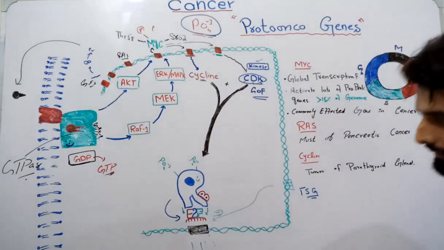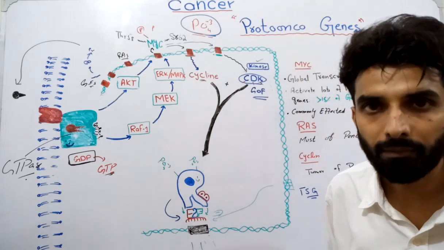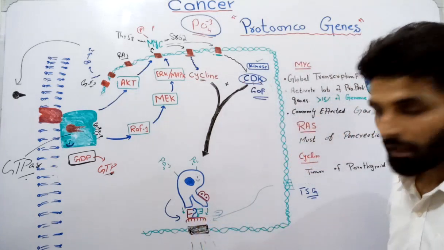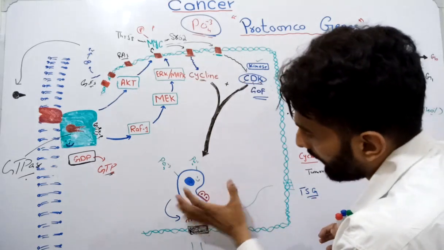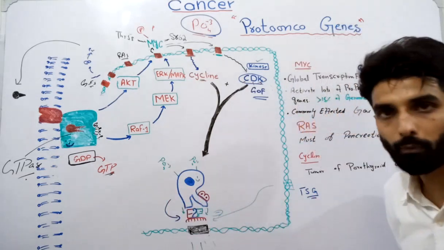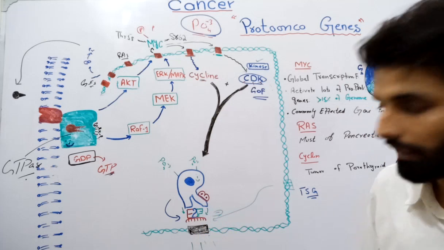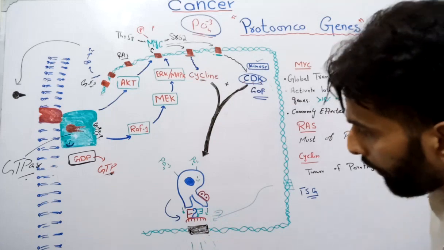Again, I will repeat. These are the set of genes responsible for DNA replication, and these are the transcription factors for these genes. But these transcription factors are not free. They are attached to the RB protein. So this is the reason they are not functioning properly. They are not helping these genes to get transcribed. Getting it? Now what will happen?